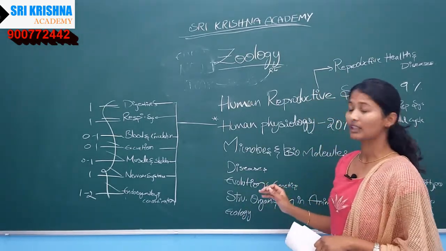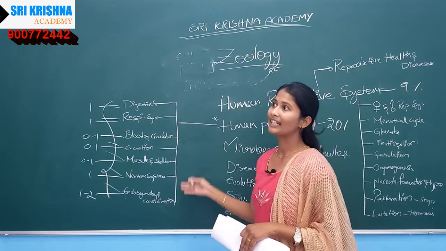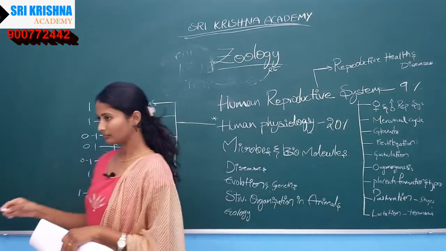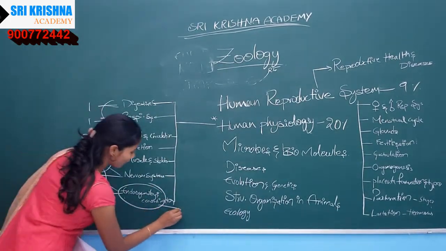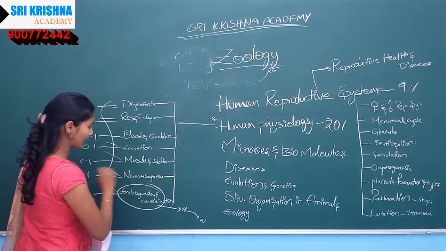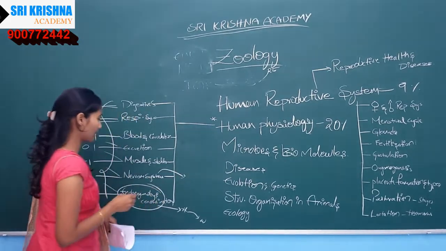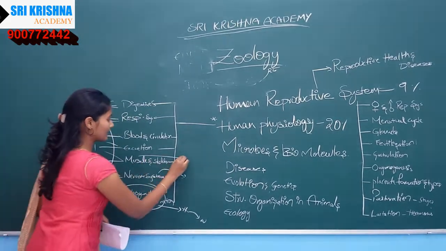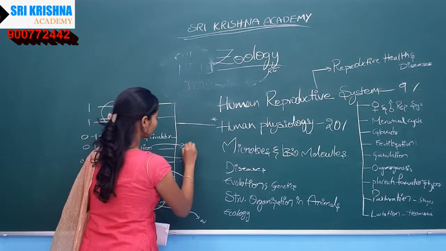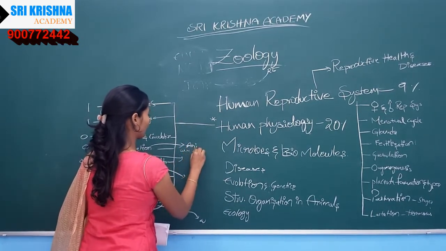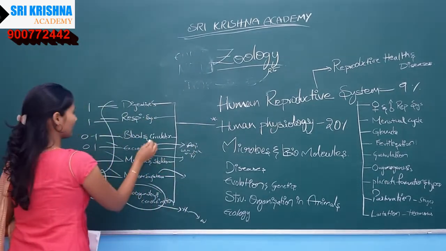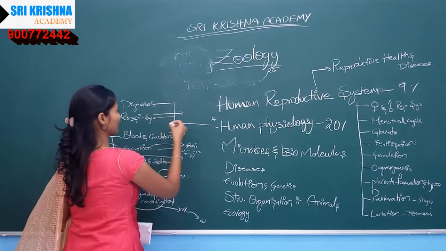Any question can be given from any of these topics, in depth or at a shallow level. The question can be asked mostly from the endocrine system, like which hormone works at which site, or from the nervous system itself, and from the muscles. From excretion, which animals excrete which excretory material, like ammonia or urea or whatever it is. And from the blood circulatory system and respiratory system, you know that